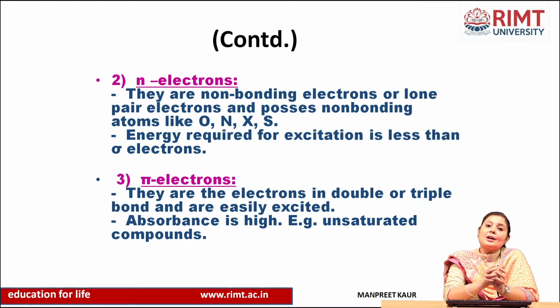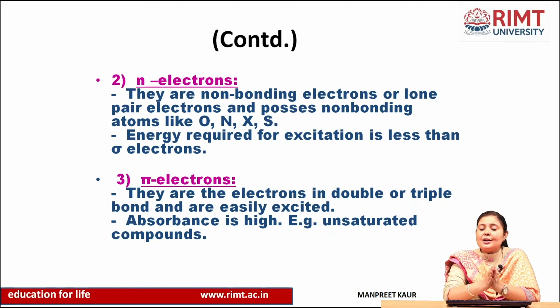Then the second one is n electrons. What are n electrons? n stands for non-bonding. They are non-bonding electrons, the lone pair of electrons. They are present on atoms like oxygen, nitrogen, sulfur and so on.